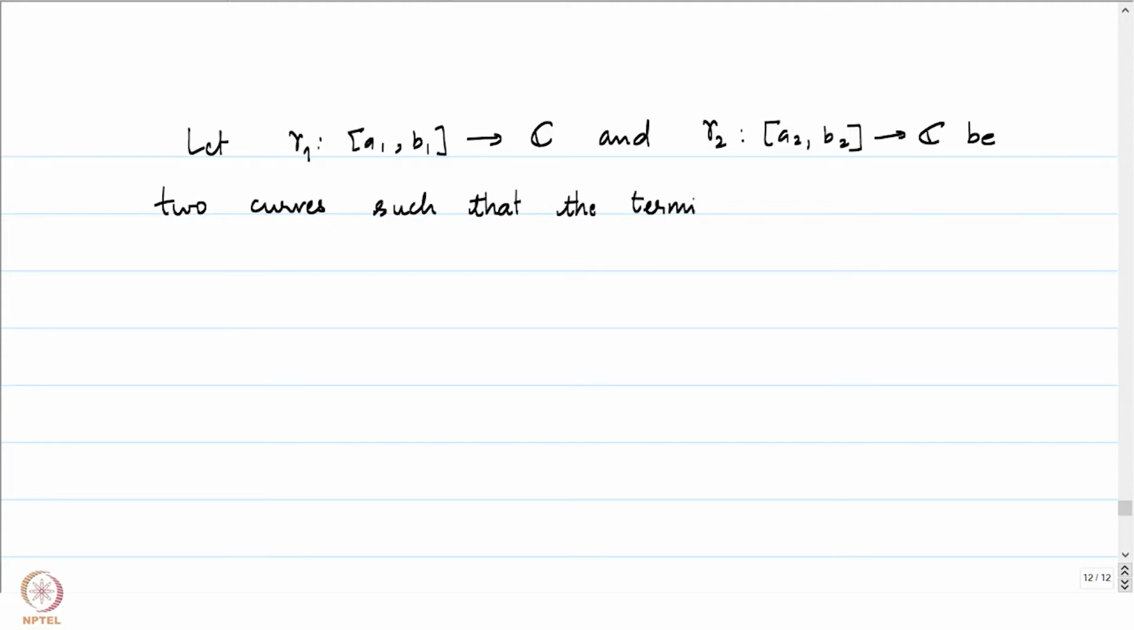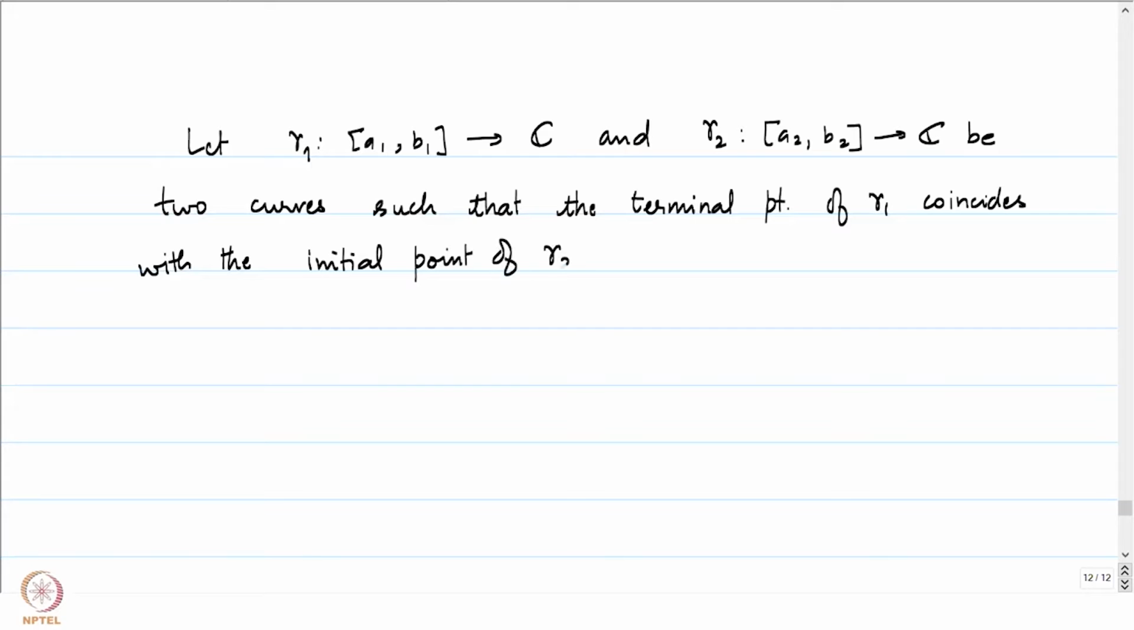The terminal point of gamma 1 coincides with the initial point of gamma 2. So, the image is going to be something like this.